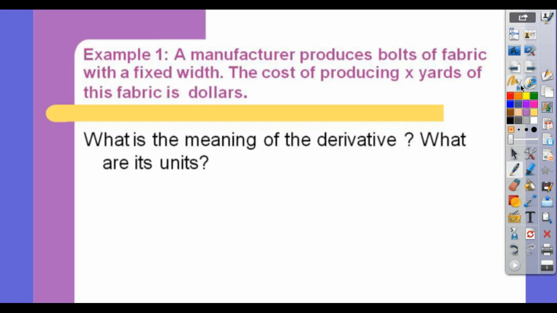What is the meaning of the derivative and what are its units? So we'll call our function C equals f of x. The cost equals f of x. What would the derivative be for cost?